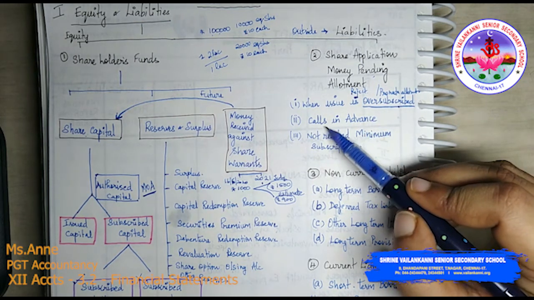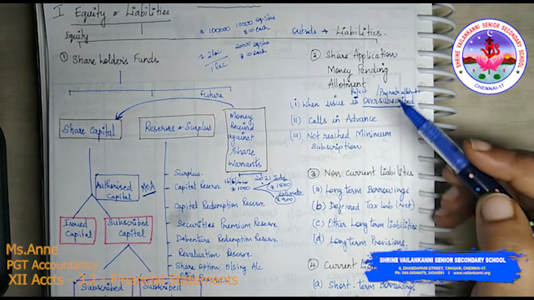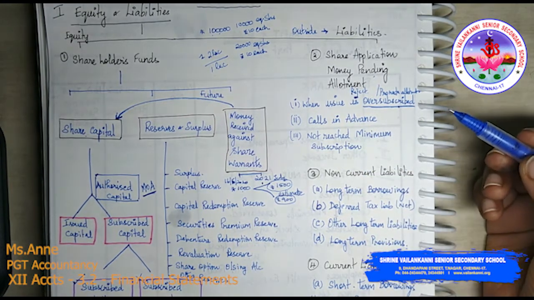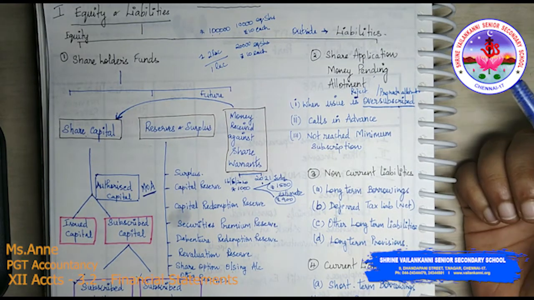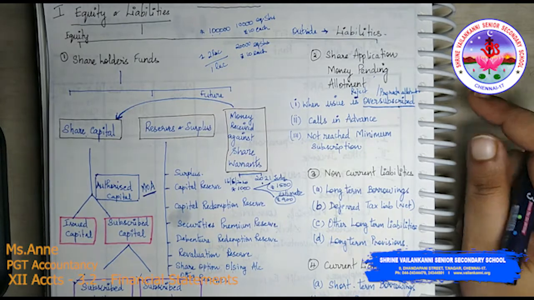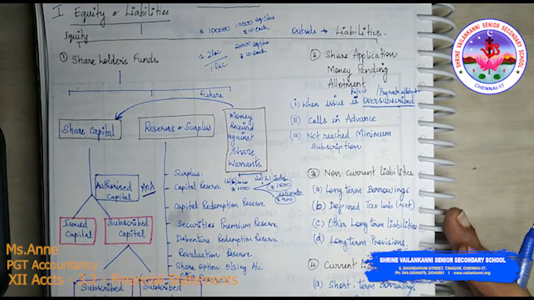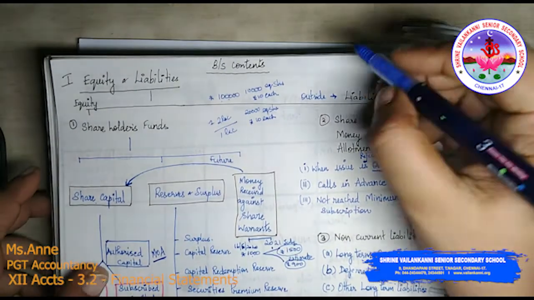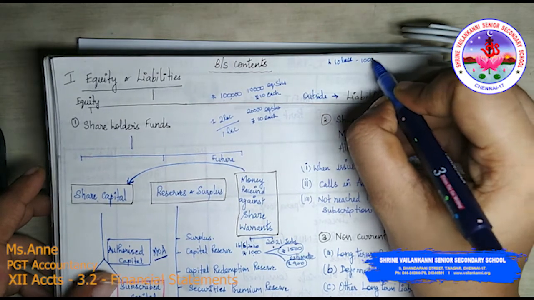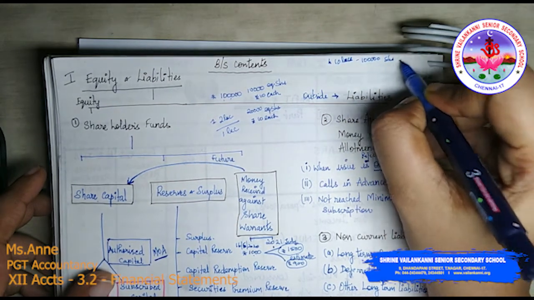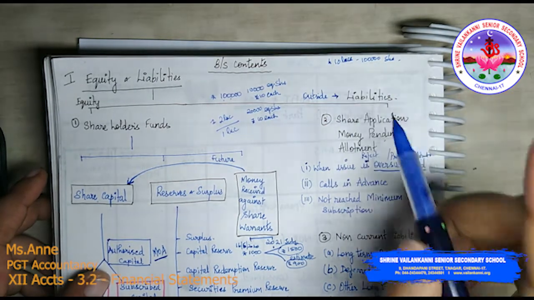Sometimes what happens is that the shareholders will have calls in arrears. Now what are calls in arrears? See, in the majority of cases, a public company will not call the entire bulk of money in one stretch. What do I mean? I'm just writing it here so that you can understand. If they want rupees 10 lakhs, they may issue 1 lakh shares to get this 10 lakhs, but they may not need this 10 lakh at one point of time.